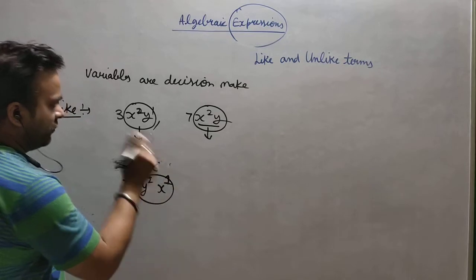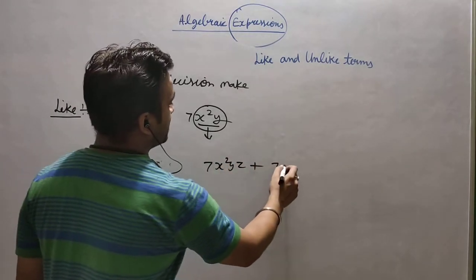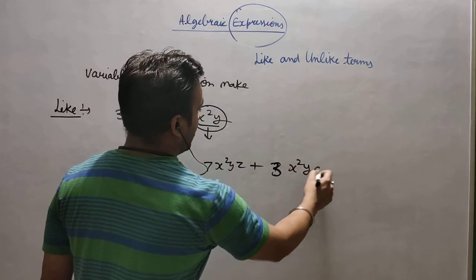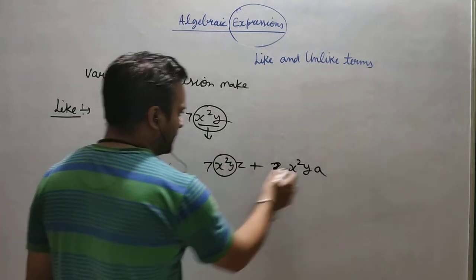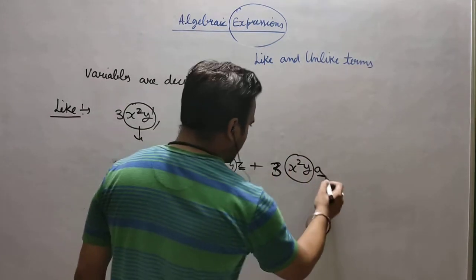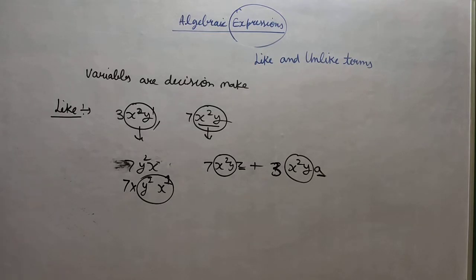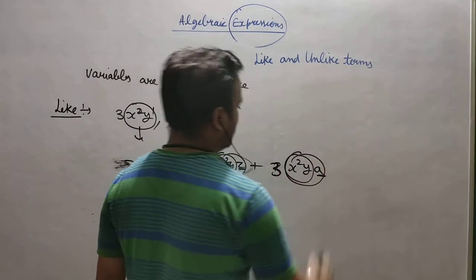Suppose I say this is 7x square y z and this is 3x square y a. You can see the x square y part is the same, but because of this particular variable part they do not belong to the same family. So the complete variable part must be the same.